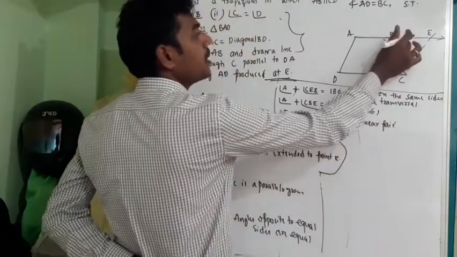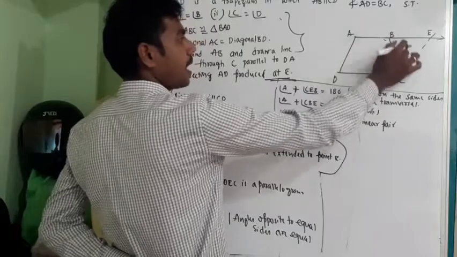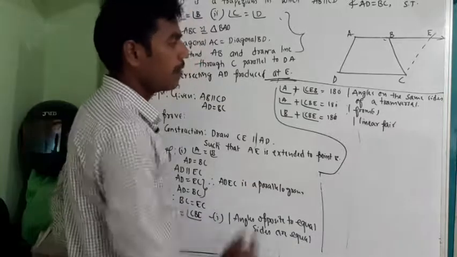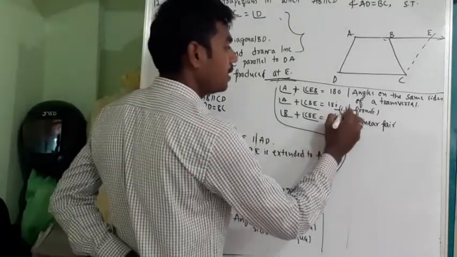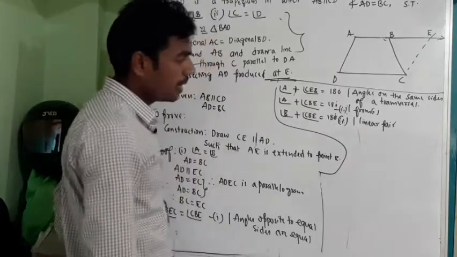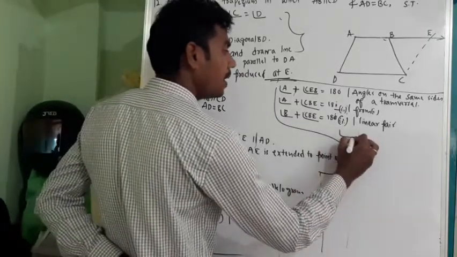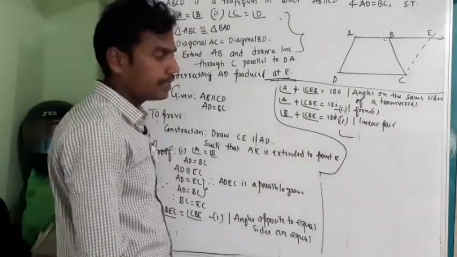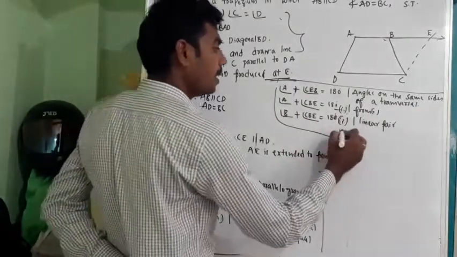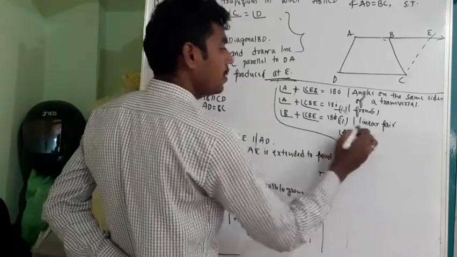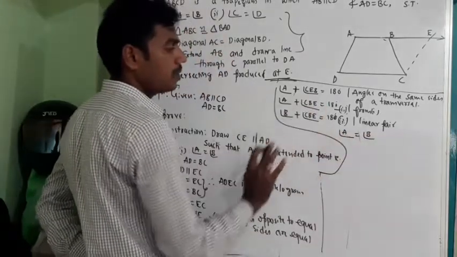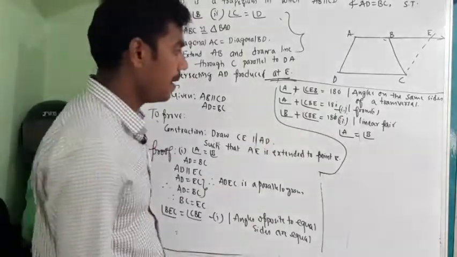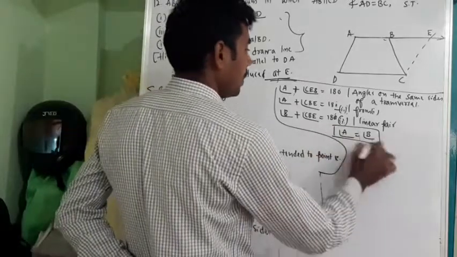See, angle B plus angle CBE will give me a linear pair that will be equal to 180 degree. The same thing I have written. So I'll call it as 2 and 3. If I equate 2 and 3, both are 180 degree. Since RHS is equal, I can equate LHS. So once I equate, what I'll get? Angle A is equal to angle B because CB is equal to CB. CB will get cancelled. So what I'll get? Angle A is equal to angle B. This is proof.